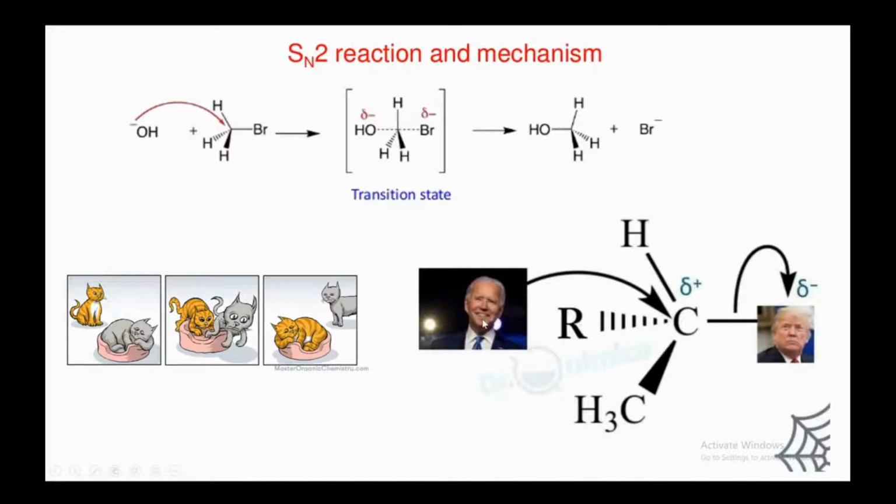So Joe being a nucleophile here, Trump being a leaving group, Joe as a nucleophile attacks this carbon and Trump leaves, and this is how Joe wins the election after a very long wait of counting the votes in America. I hope you like this analogy, cat and orange cat and gray cat and Trump and Joe, and I hope you understood the SN2 reaction mechanism in a more fresh and funnier way. Thanks for watching. Bye.